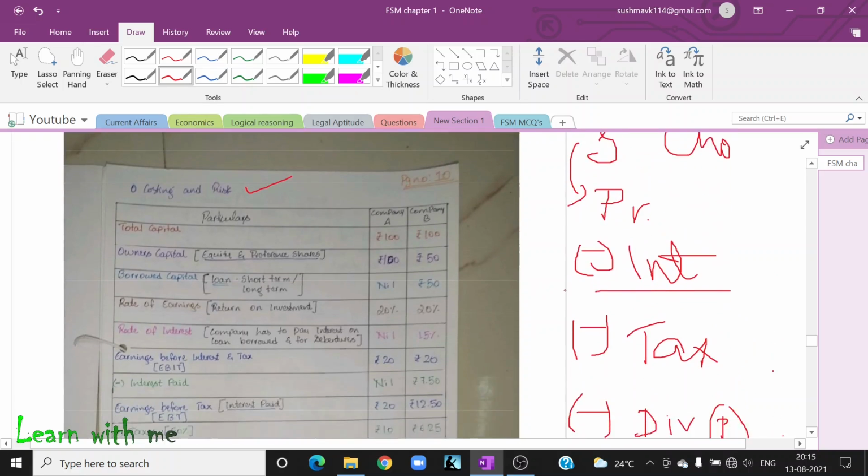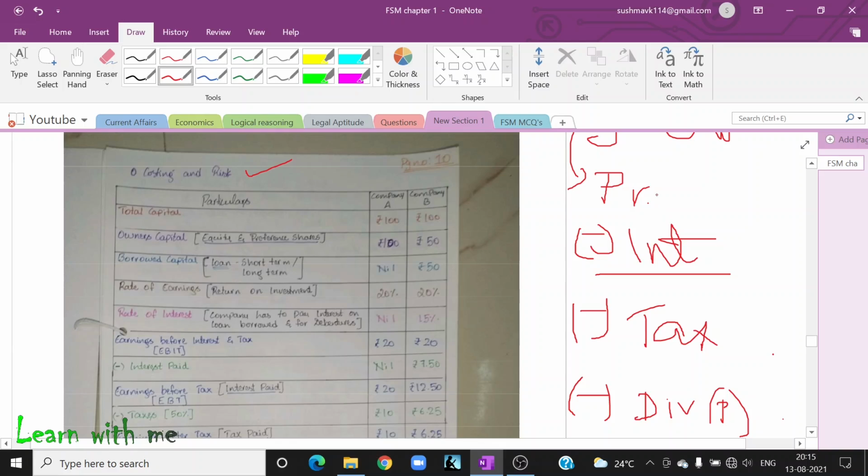Now, there was a profit. I deducted my interest. After paying the interest, I will call this EBT or PBT.